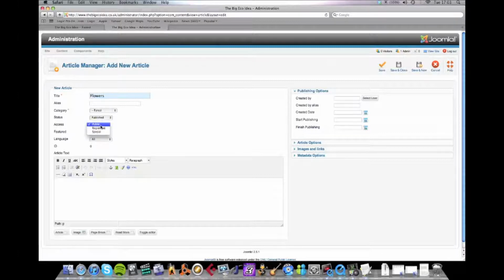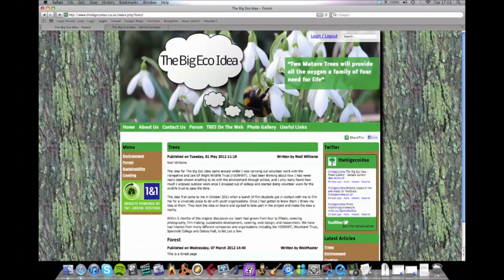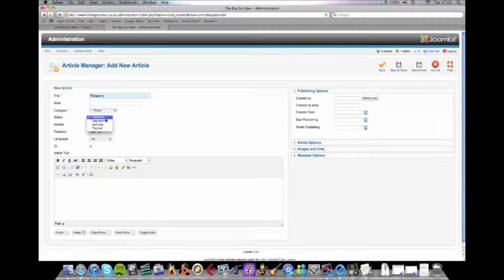Public access. Now, this is a bit beyond this tutorial, but basically, on this site, you've got a login up here. Now, you can have certain pages appear only when certain people are logged in. So you can have it appear to only people who are logged in rather than everybody, et cetera. And I think special lets you have only admin people can see it or something like that, but I'm not entirely sure.